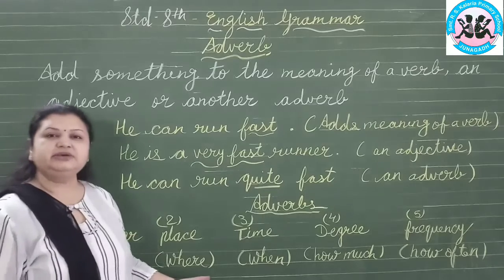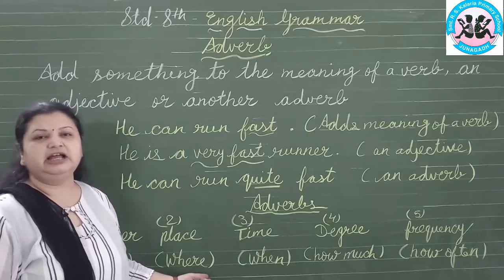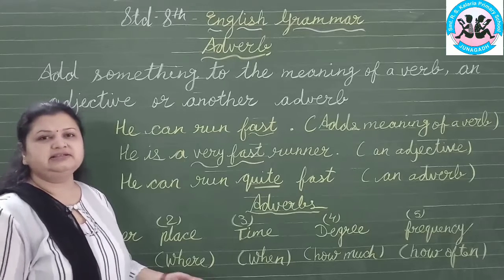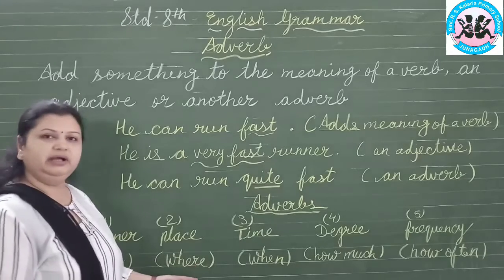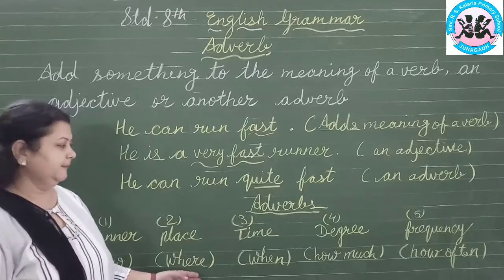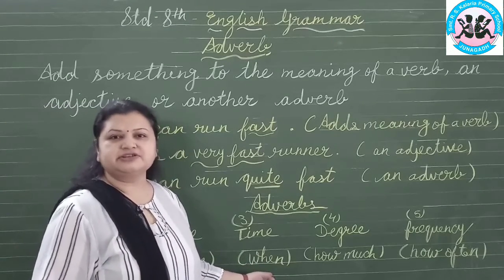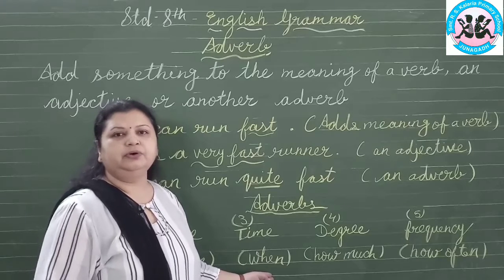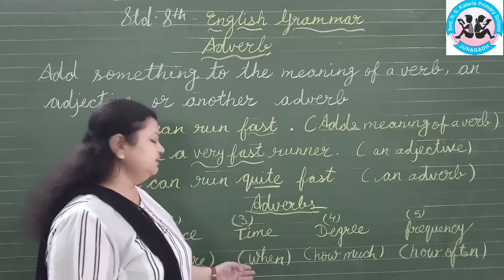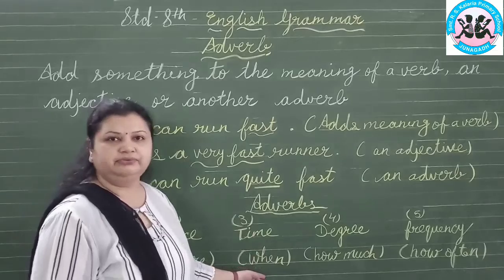Place gives the answer of where. Where are you? I am upstairs, I am downstairs, here, there, whatever is given as a place name, that is called an adverb. So place gives the answer of where. Time, obviously when, at which time: 6 o'clock, tomorrow, today, these all say about the time. So when the time is given over there, that is called an adverb of when.